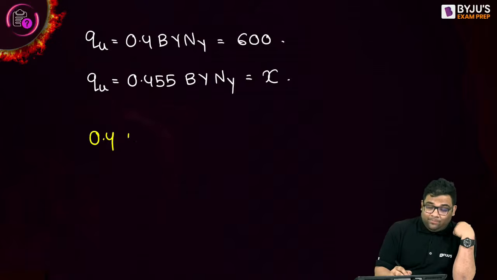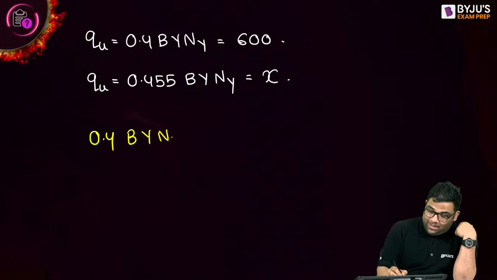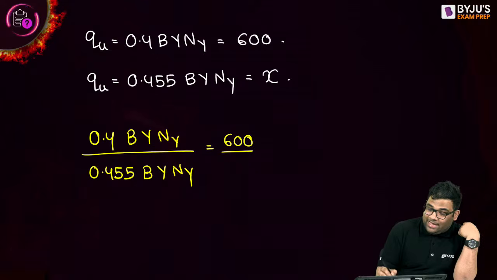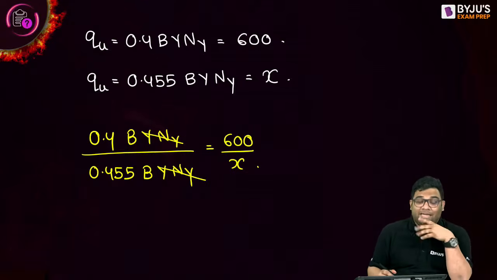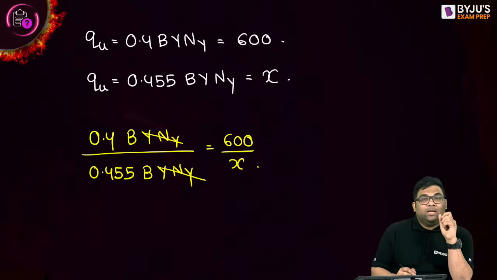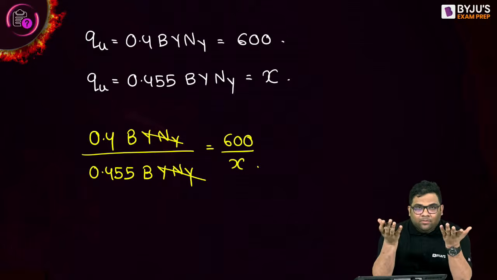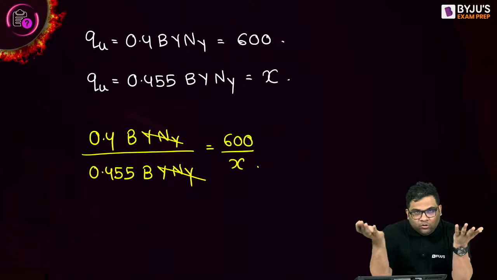For the circle, 0.4 B gamma N gamma, divided by, for the rectangular one, 0.55 B gamma N gamma. And this becomes 600 by X. You see gamma and N gamma get cancelled, right? Why? Because the soil is the same. Footings are different, but soil is same. It means the angle of internal friction will be the same, and gamma will be the same. So N gamma also is the same, right?